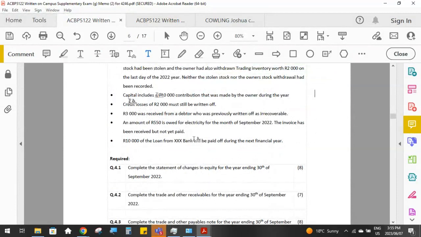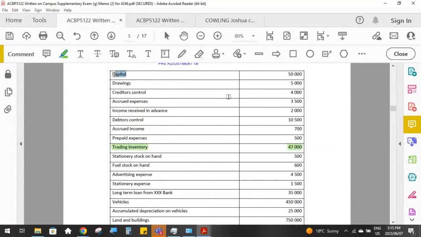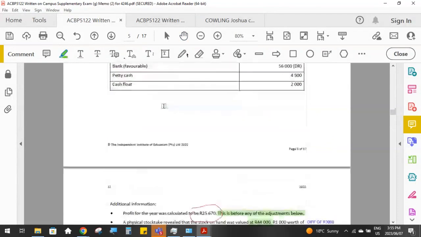Then capital includes a 10,000 Rand contribution that was made by the owner during the year. So remember again, if we go to capital here, this is capital as at the end of the financial year, which is 50,000. They said that during the financial year, the owner contributed 10. So that means we would have started the year with 40,000 and then added 10,000 during the year, giving us our 50,000 Rand closing balance.